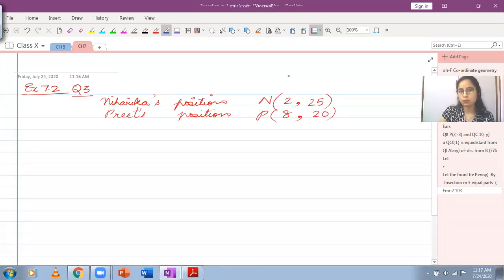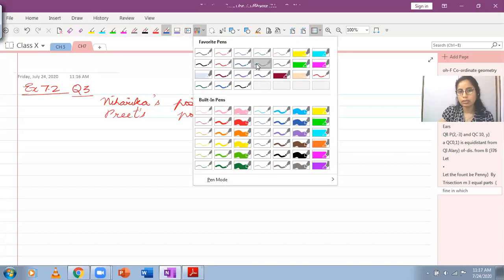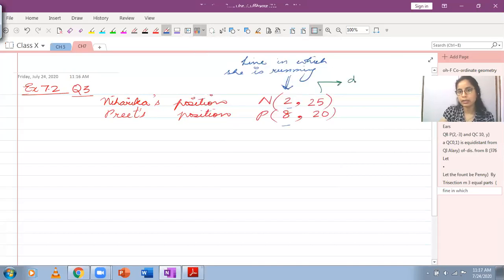For your convenience, if you want, you can just note down that the line in which she is running represents the abscissa. Both of these girls, which line are they running in? This will give you the abscissa. And to find out the ordinate, this has been given by the distance covered along AD. Or you can simply say this is the vertical distance covered.